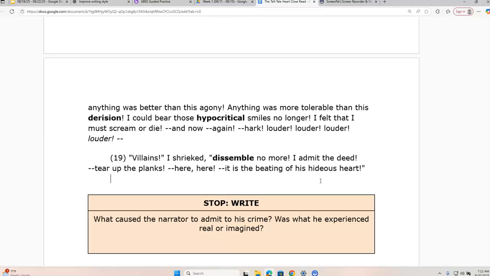So if I'm looking at this sentence, what stands out to me the most is this part right here where it says, "I admit the deed." That is his confession. This is the point in the story where he tells the police, "Hey, I'm the one that did it." I think it's a good idea to go ahead and start at the beginning of paragraph 19 with the word villains because it gives us a little more context to his confession. So we're going to start with "Villains, I shrieked," and then we're also going to cite "Dissemble no more, I admit the deed."